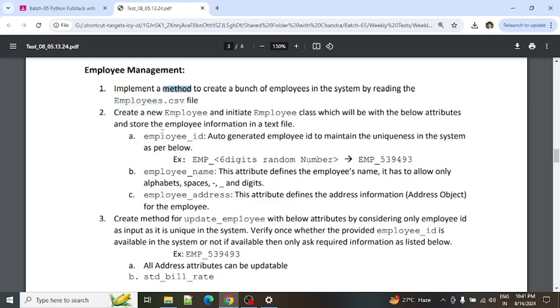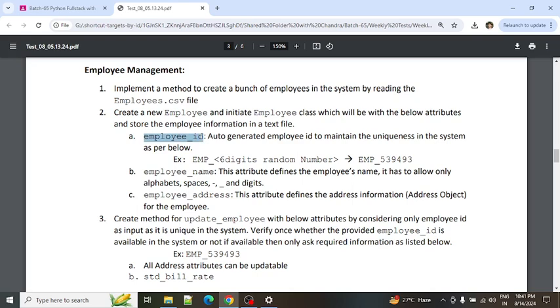Okay. And the next one is to create a new employee and initialize the employee class. The employee class has to be implemented. The class name is here and some of the attributes. These are the attributes that need to be included here. As we already discussed for the task ID, similarly here the employee ID has to be generated automatically.